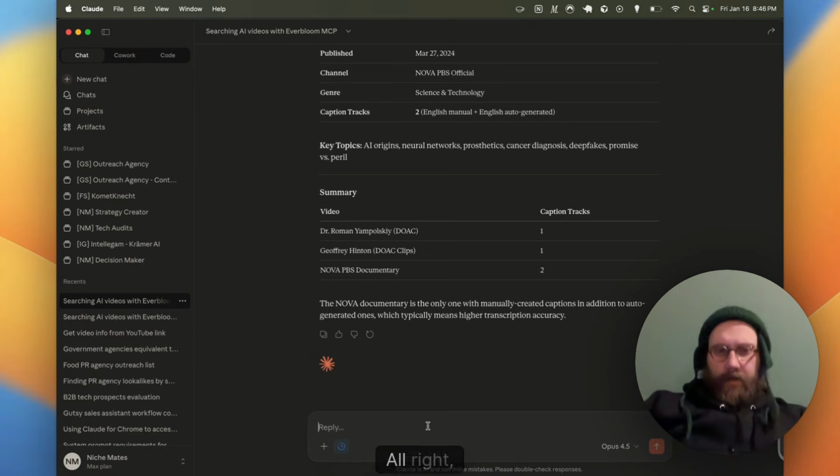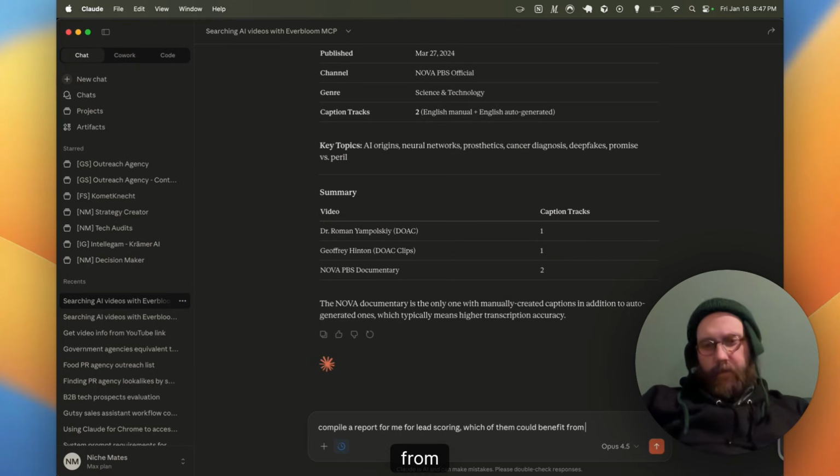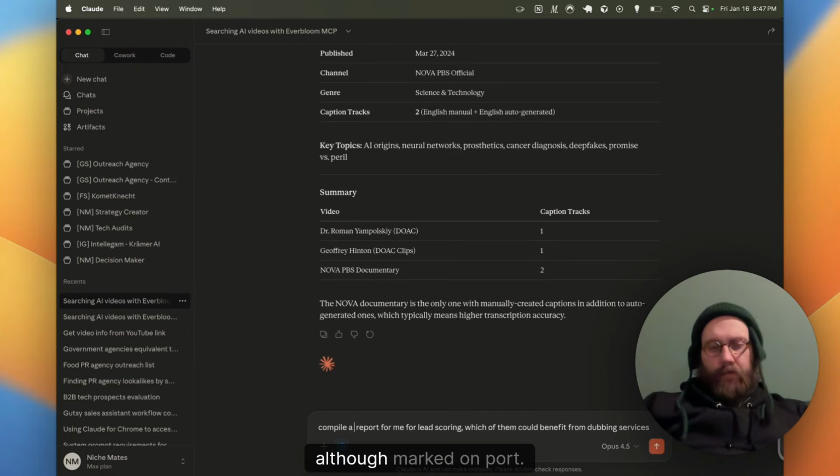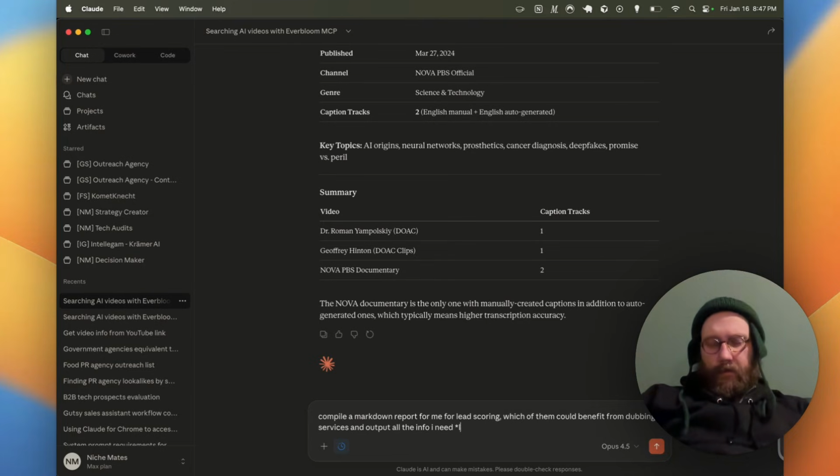All right, file a report for me for lead scoring, which of them could benefit from dubbing services. We'll do a markdown report. So which of them could benefit? Put all the info, the reasoning.